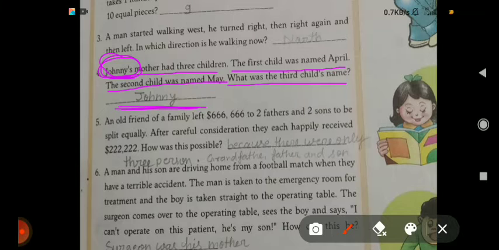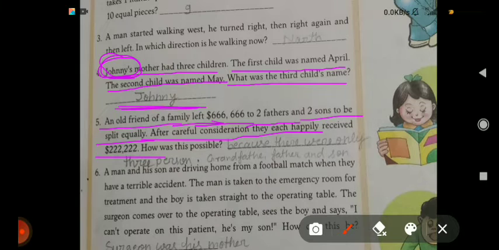Come on, fifth. An old friend of a family left $666 to two fathers and two sons to be split equally. It will be divided between the two fathers and two sons equally. After careful consideration, they each happily received $222.